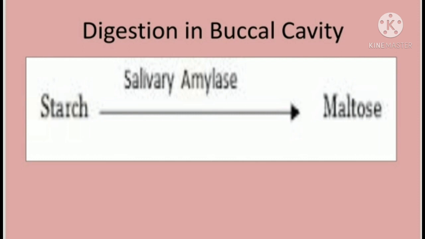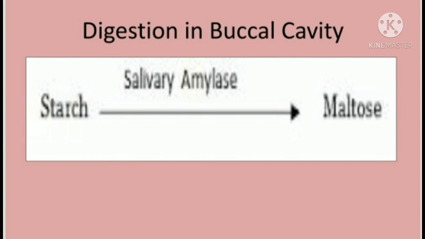Coming to the next point, the only chemical digestion that takes place in the mouth is done by the action of salivary amylase. With the help of salivary amylase, chemical digestion is done in the mouth. It helps in the conversion. Now how does the chemical digestion take place? Now comes the reaction which is in front of you.